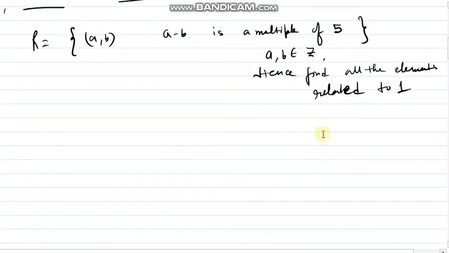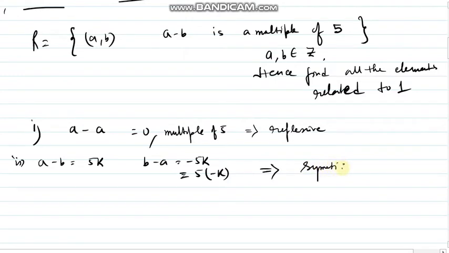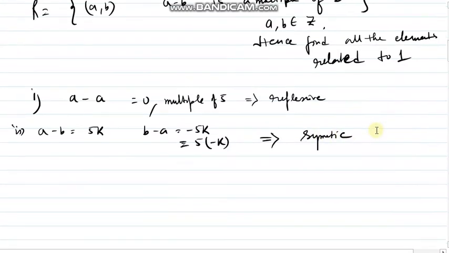Now for the first case, a minus a is 0, which is a multiple of 5. So can we say that this is reflexive? You have to write that 0 is a multiple of 5. The statement is very important here. Next case, if a minus b is 5k, then b minus a is minus 5k, or rather 5 into minus k. So the relation is symmetric. Is it fine?